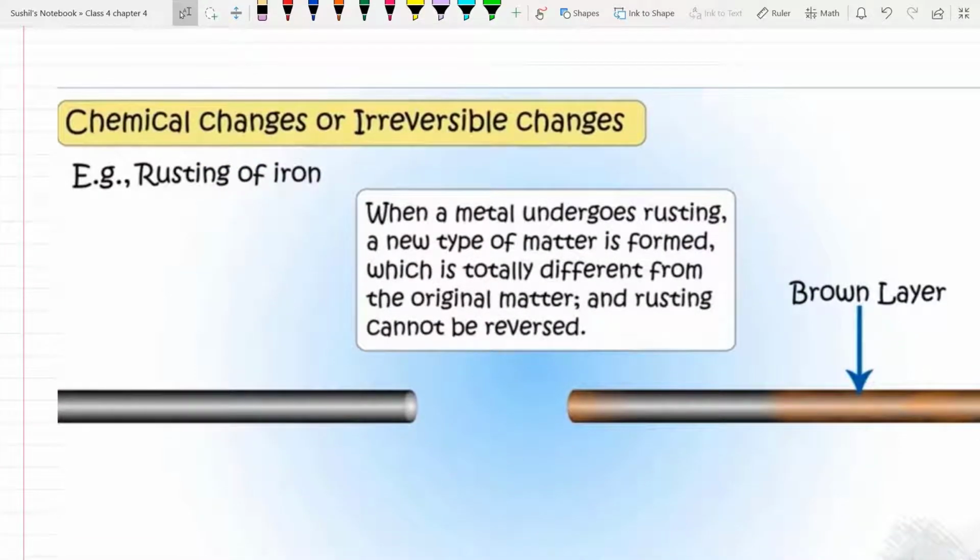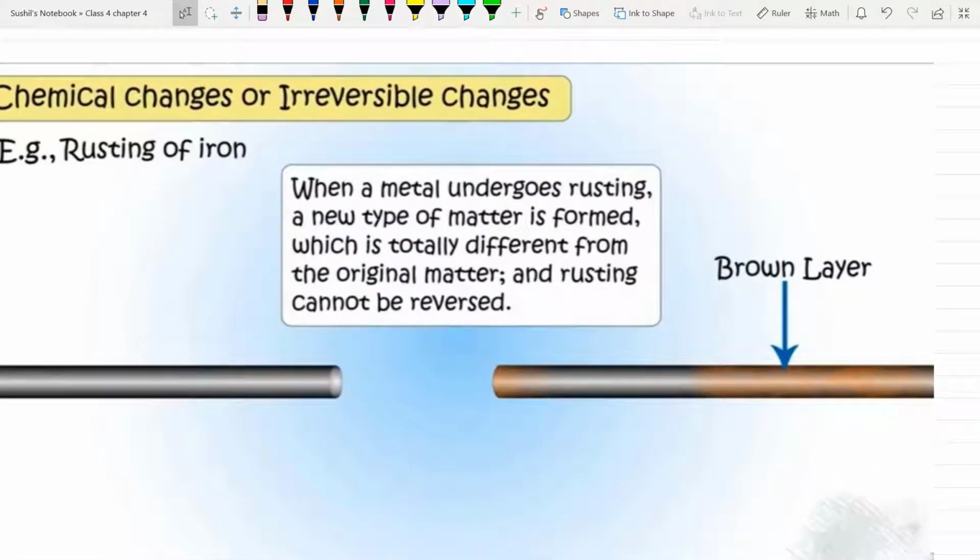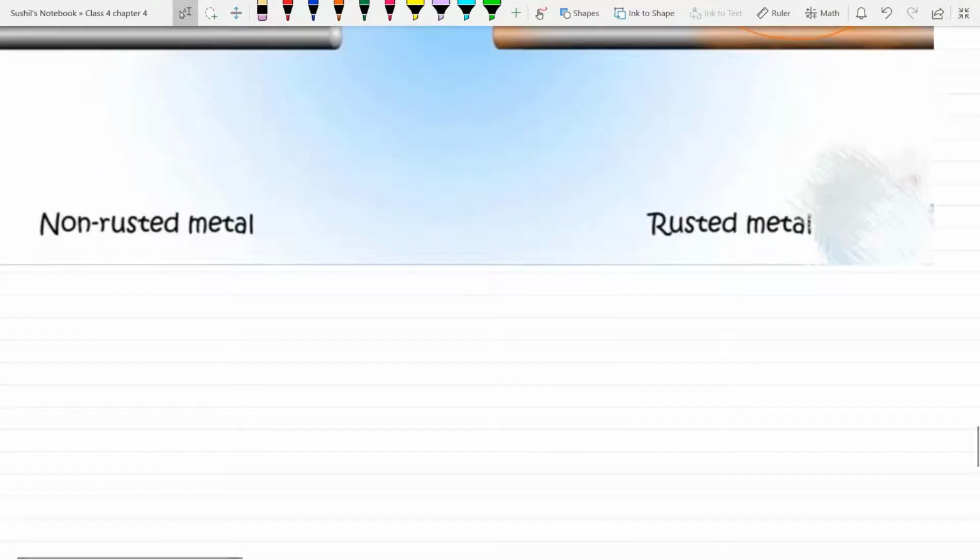Another example of chemical change is rusting of iron. Here brown layer is called rusting. When a metal undergoes rusting, a new type of matter is formed which is totally different from the original matter, and rusting cannot be reversed. So it is a chemical change.